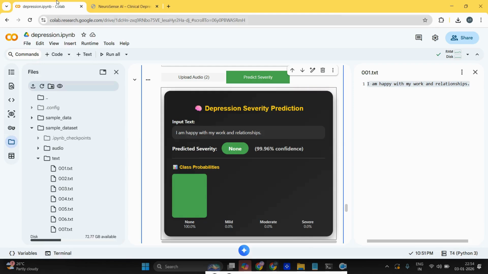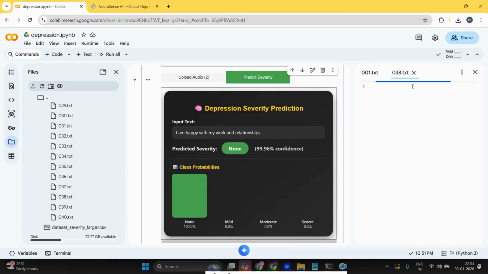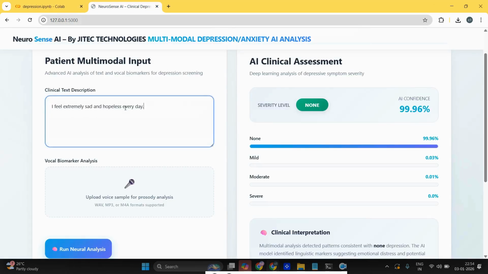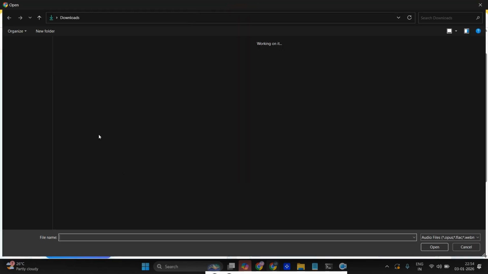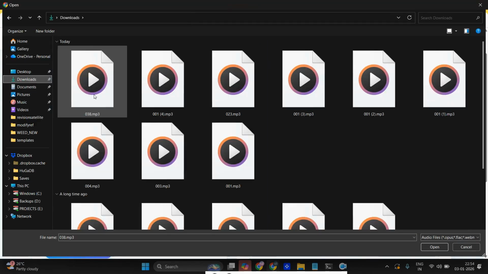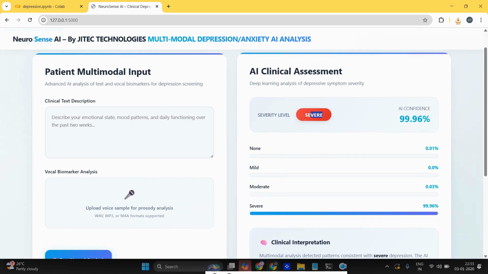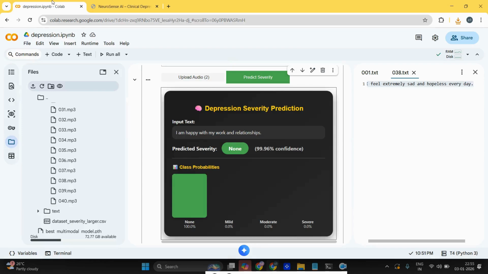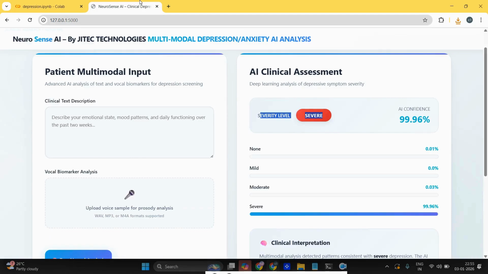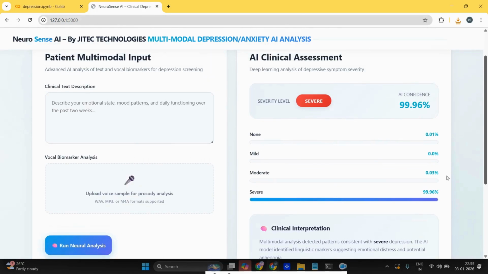Now I'm checking another piece of data, for example this data 38: "I feel extremely sad and hopeless." I'm also adding that file and running it. Now the severity level is severe, because the data we gave is "I feel extremely sad and hopeless every day." So it says the person is affected, depressed, very severe. We can see the result like this, depression.